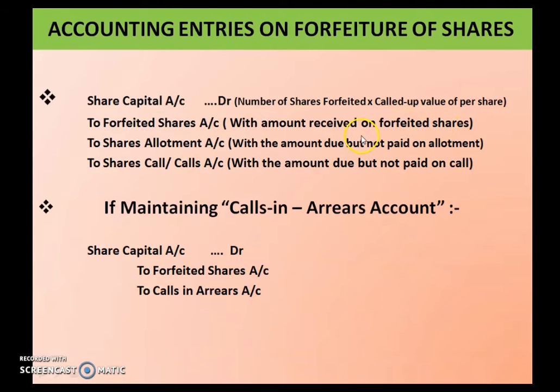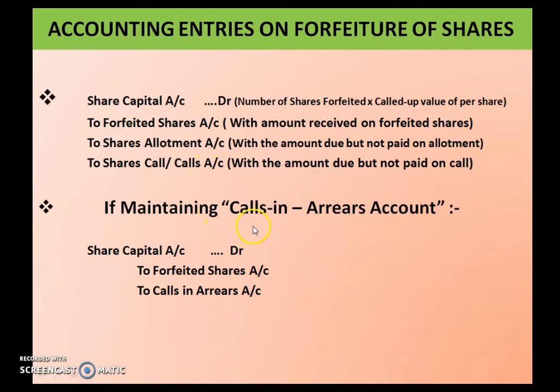To forfeited shares account with the amount received on forfeited shares. On this particular shareholder, the amount received so far will be shown under the forfeited shares account, and the amount which is due but not paid will be shown separately with a particular head. That is, if he is not paying the allotment money, that will be shown separately to shares allotment account. Suppose he is not paying the calls also, maybe first call, second call, final call, that will also be shown separately to shares call or calls account. So this is the journal entry.